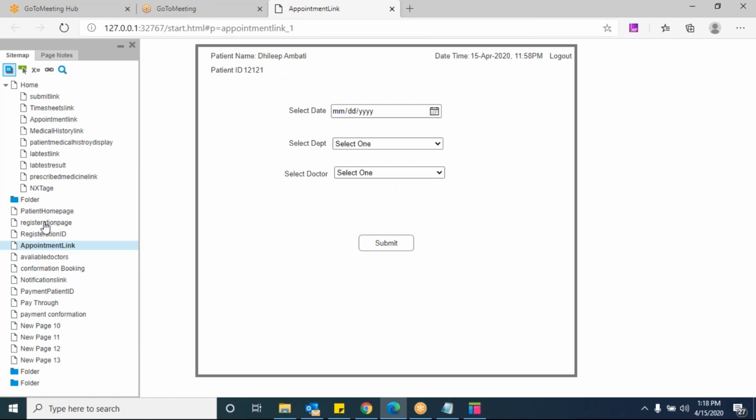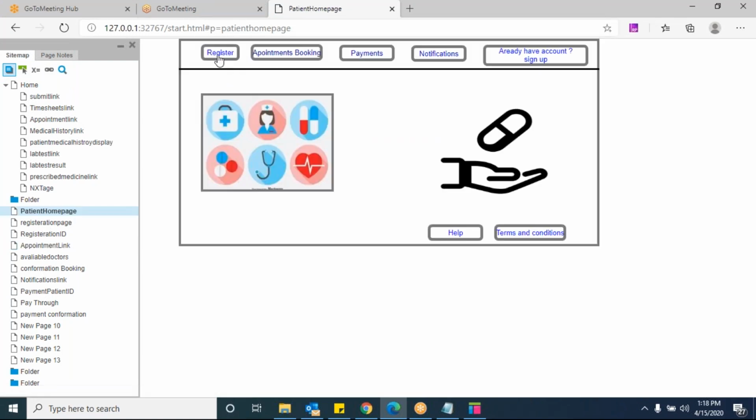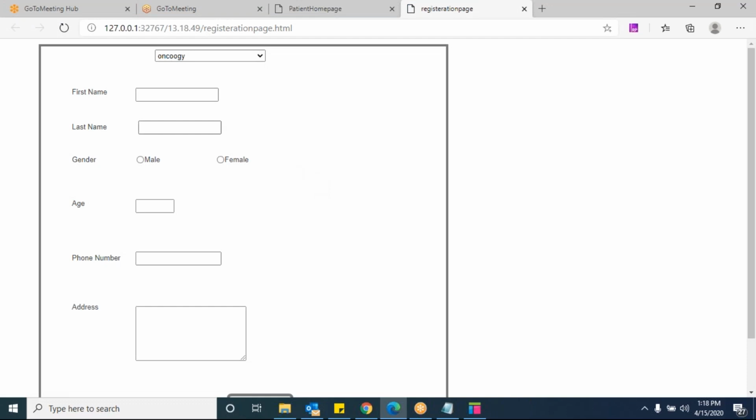See here, for example, on this page, there are no such entities. These are all functionalities. Please make sure functionality is different, entities are different. Entities are nothing but what is being stored in the backend or retrieved from the backend. These are all the features or the buttons, so these are not entities. Once you click on register, here you will get entities.